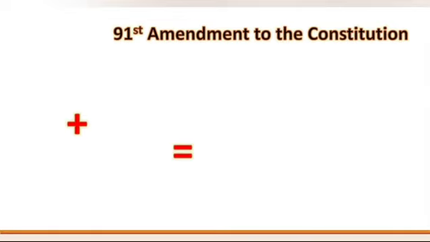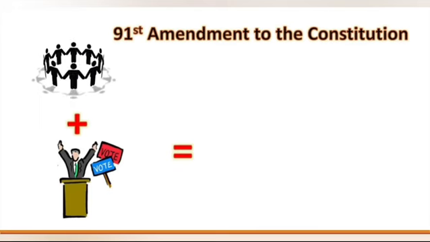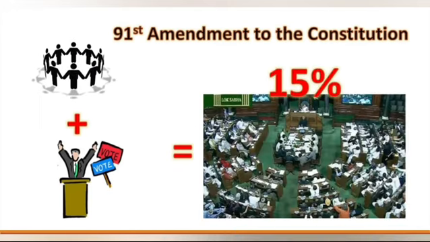In order to limit the size of a ministry, the Constitution of India has been amended in 2004. According to the 91st Amendment to the Constitution in 2004, the total number of ministers of the Council of Ministers, including a Prime Minister, should not exceed 15% of the total members of the Lok Sabha.